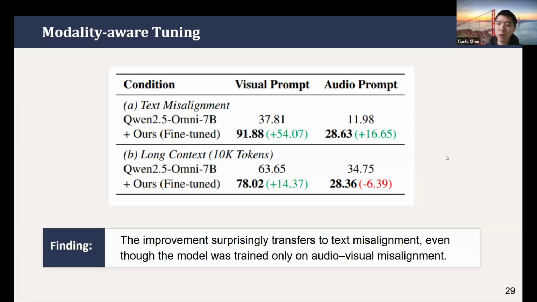But if we train the model with the video and audio labels and the video-audio misalignments, the model could generalize to the text misalignment with a strong improvement. That means the model not only learns to answer audio and video correctly, but learns to look at the right modality, no matter what modality it is.